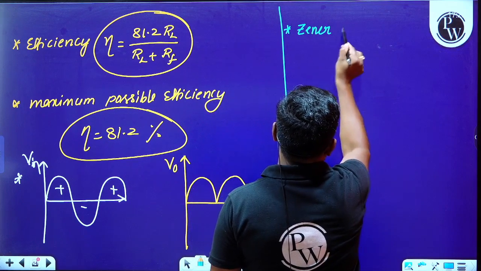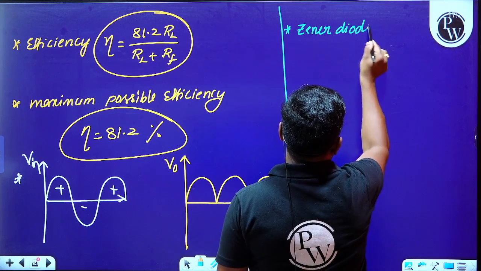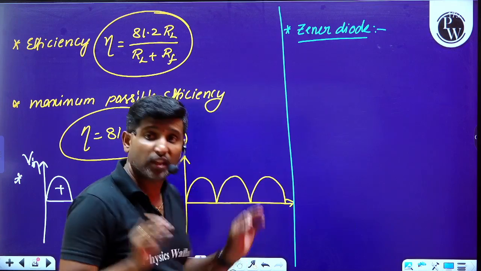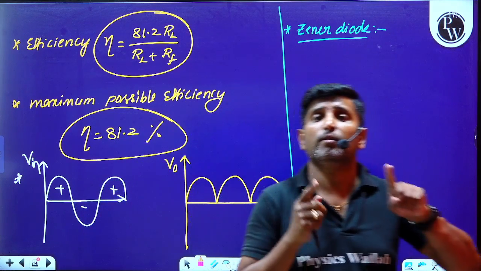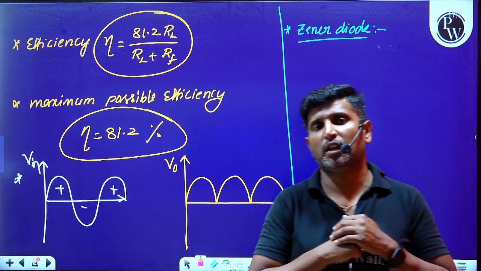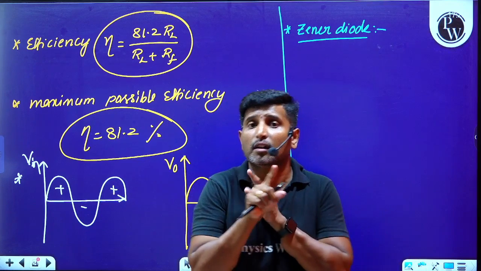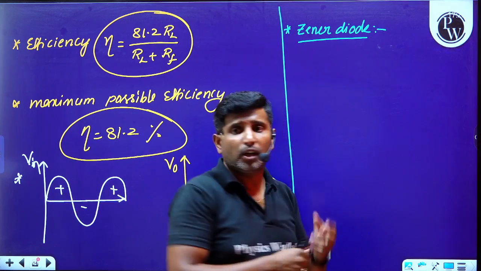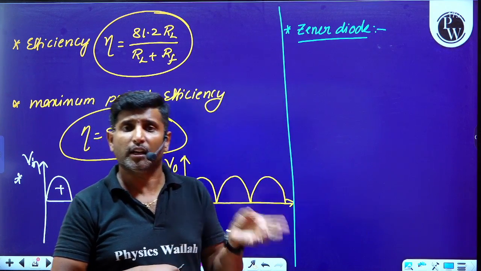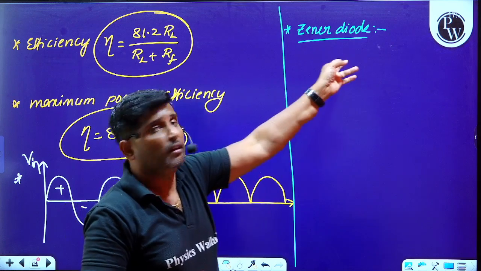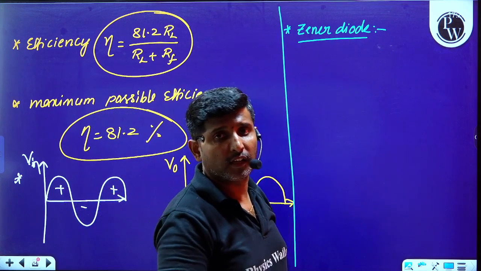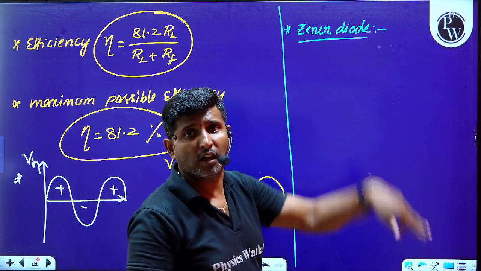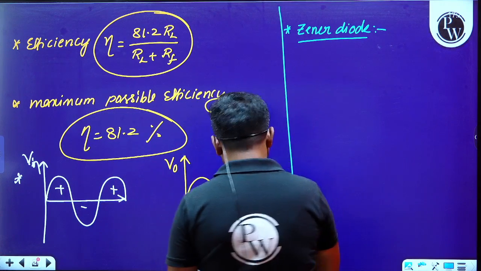What is a Zener diode here? We have learned previously that whenever a PN junction diode is used in the reverse bias condition, it does not conduct current. Therefore, in order to conduct current in the reverse bias condition, a diode is designed, and it is referred to as a Zener diode.